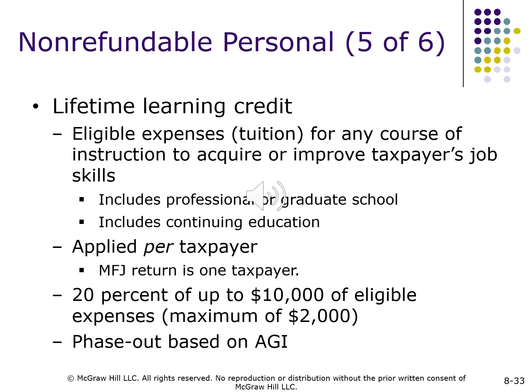Includes continuing education. Applies per taxpayer. Married filing joint, the return is 1 taxpayer. 20% of up to $10,000 of eligible expenses, maximum of $2,000. Phase out based on AGI.